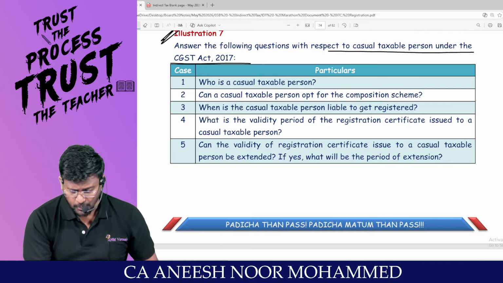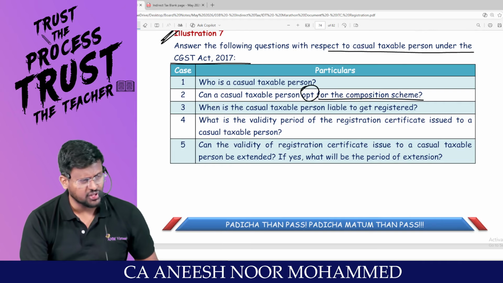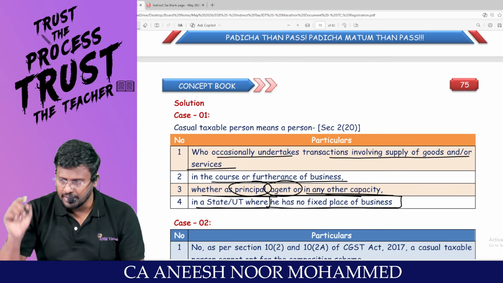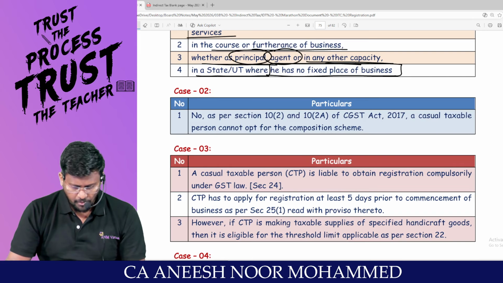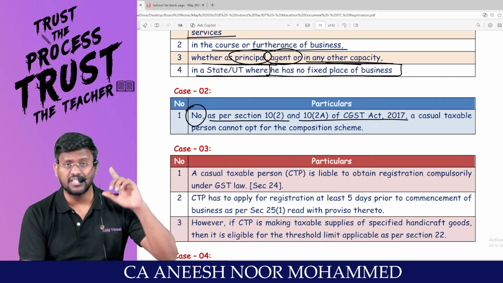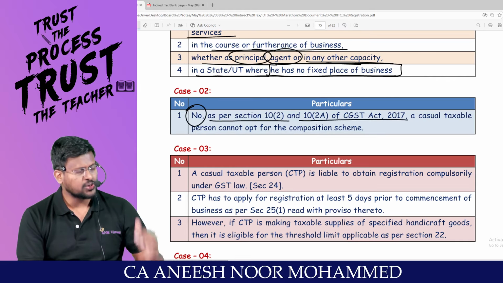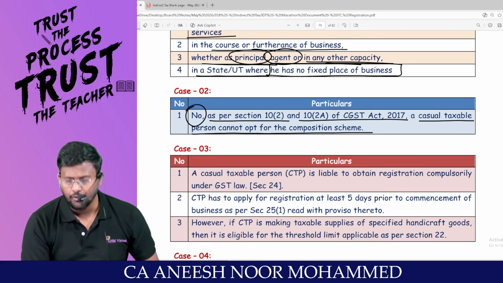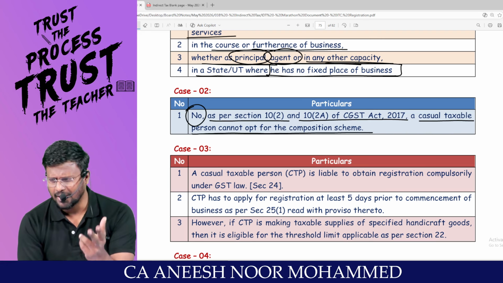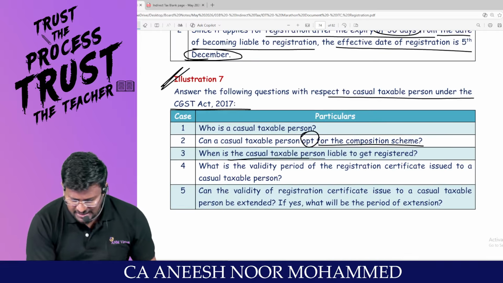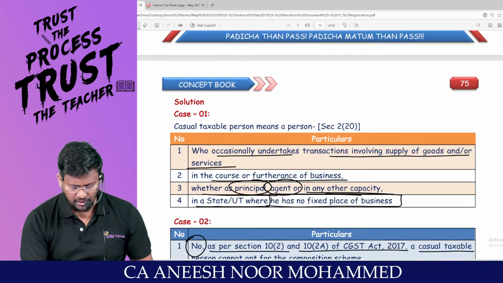Sir, can a casual taxable person opt for composition scheme? Sir, can a CTP travel through composition scheme, section 10? You tell me. No, sir. As per section 10(2) and 10(2A) of the CGST Act, remember the disqualifications. Sir, a CTP cannot opt for the composition scheme. CTP or NRTP cannot travel through the composition scheme. Am I right?